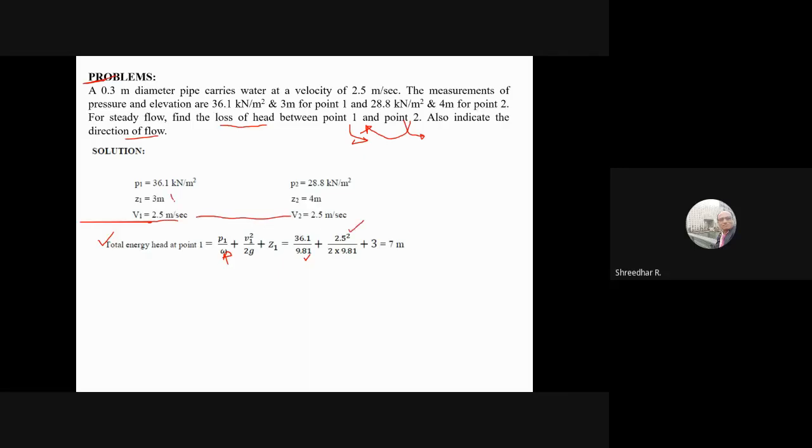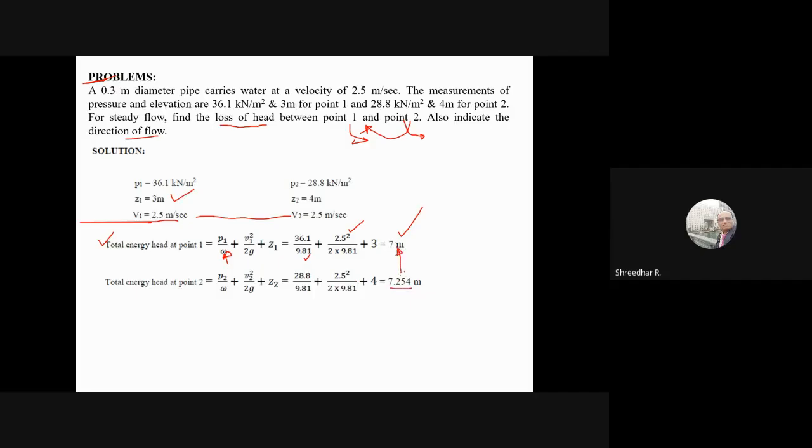It is 3 meters height from the datum, so it is 3 meters. Therefore total head is 7 meters. Similarly, if you want to calculate the total energy head at 2, take the data of section 2 and calculate, and you will get 7 point something. You can see that section 2 is more than section 1. Therefore the flow will take place from section 2 to section 1.